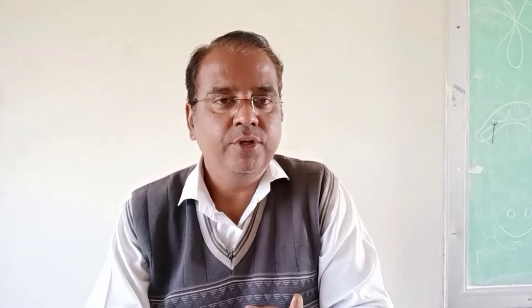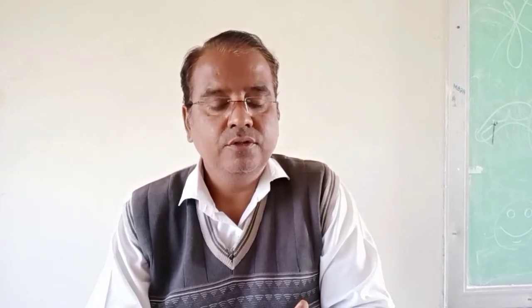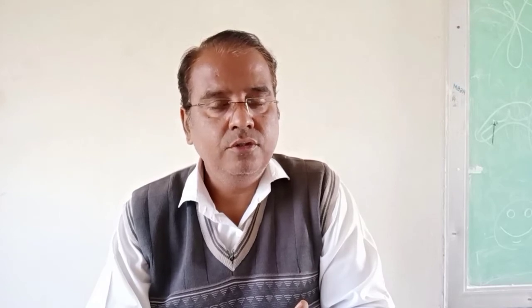This question is also based on prose and poetry units, and the weightage of marks for this question is 8. Means each question will be for 2 marks.